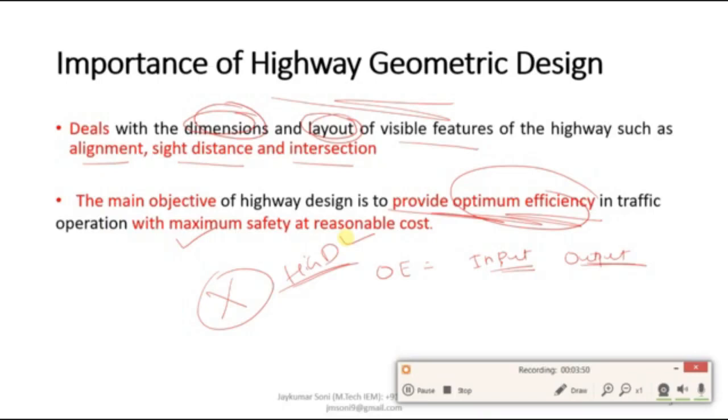We will go deep into each of these in our next segments, such as what highway alignment is, what sight distance is, and how intersections can be understood. The main objective of highway design is to provide optimum efficiency in traffic operation with maximum safety at reasonable cost. I hope you have understood this topic.